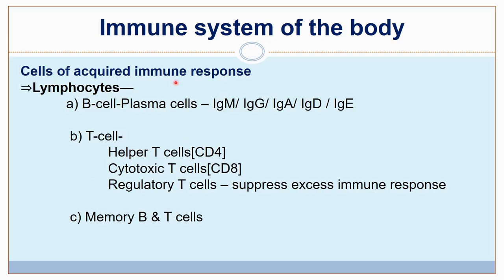Cells of acquired immune responses are lymphocytes. A, B cell, that is converted to plasma cells, and then they secrete the different immunoglobulins like IgM, IgG, IgA, IgD, IgE. B, T cell. So T cell can again be of helper T cells, that is CD4, cytotoxic T cells, CD8, and regulatory T cells, previously known as the suppressor T cells. So they suppress excess immune response. And then C, memory B and T cells are developed. So these are all classification of the lymphocytes or the cells of acquired immune response.